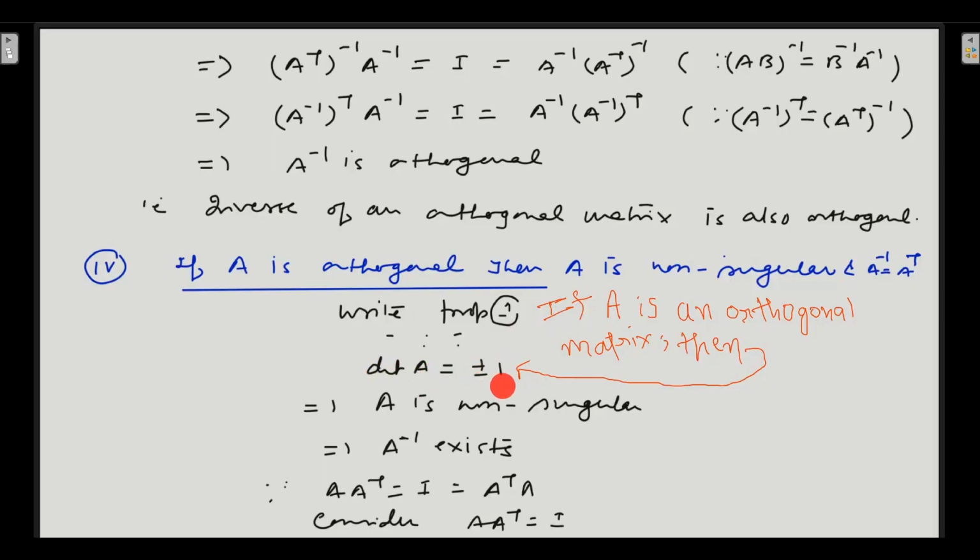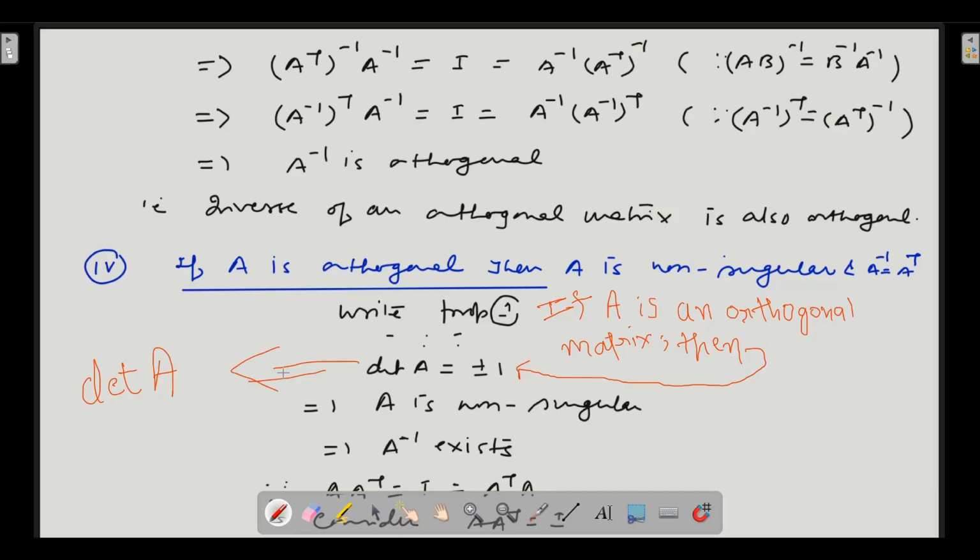Now, if determinant is equal to plus minus 1, it implies that A is non-singular. How? Because determinant of A is equal to plus minus 1 implies determinant of A is not equal to 0. And if determinant of A is not equal to 0, it is non-singular, because for determinant equal to 0 we have a singular matrix.